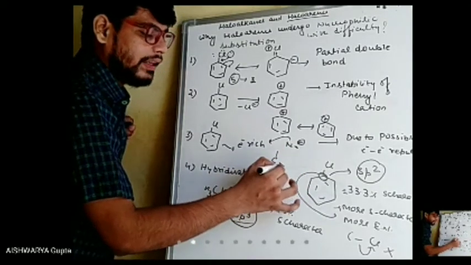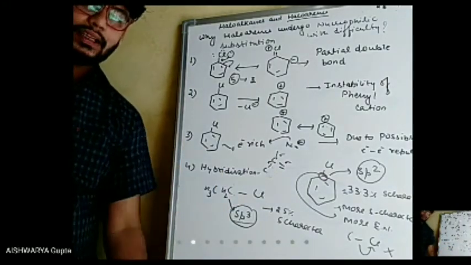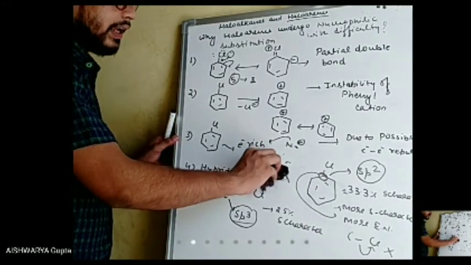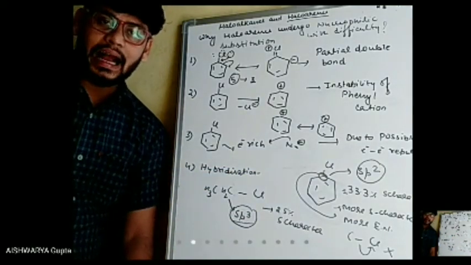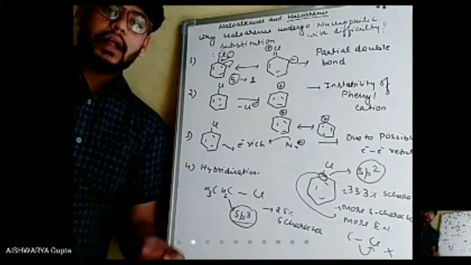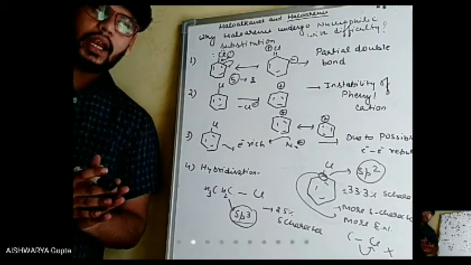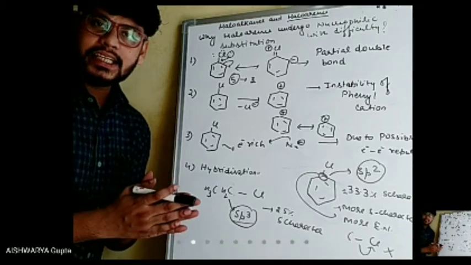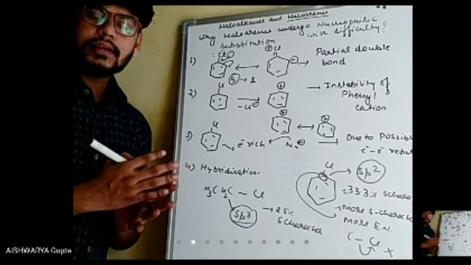You will find that there are a total of 3 sigma bonds. In case of haloarenes, if there are a total of 3 sigma bonds, it means the hybridization will be sp2. Now calculate the percentage S character. How can you calculate it?